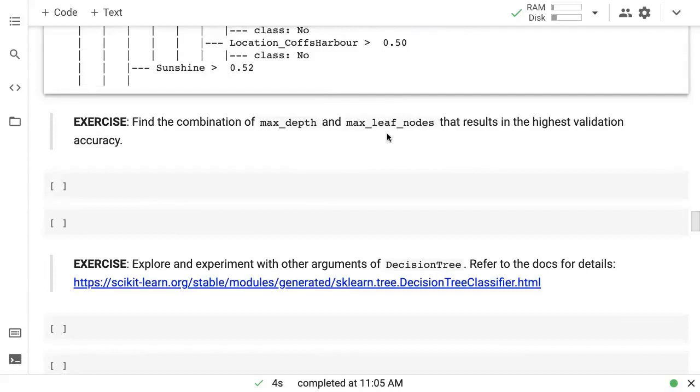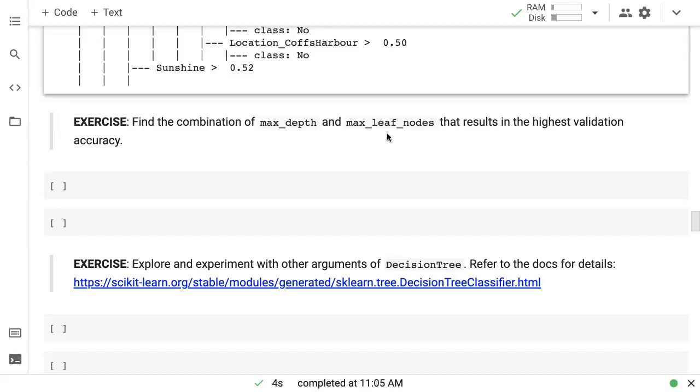And just like max depth, as you increase the number of max leaf nodes, your model will start to overfit at some point. And if you keep your max leaf nodes too low, then your model will not be powerful enough. So there is a value somewhere in between, which gives you the optimal validation loss, which is what you need to find. And this is really the entire art of machine learning, where once you have a model, you have to find the right hyperparameters which minimize the validation loss for that model.